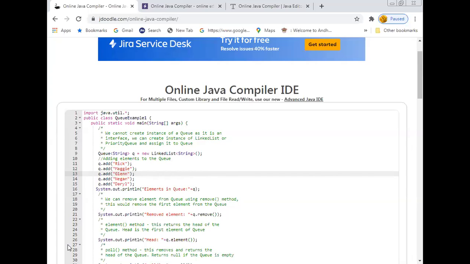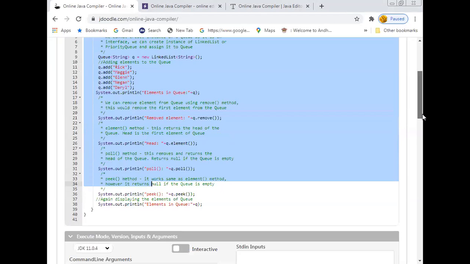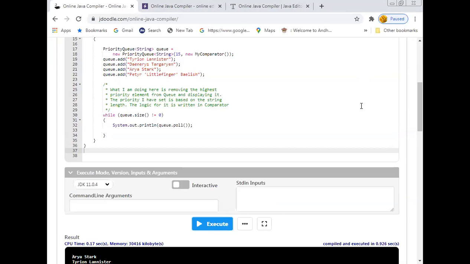Now, let us see the priority queue implementation. Right.